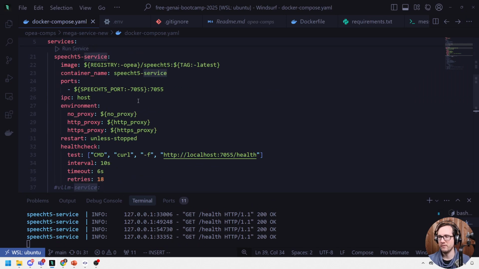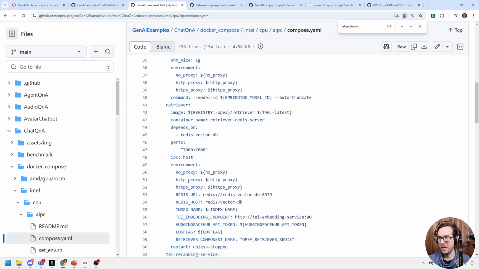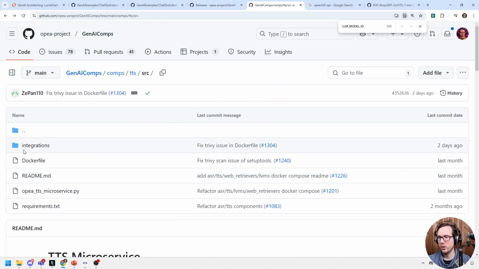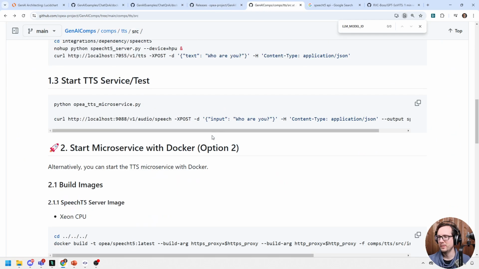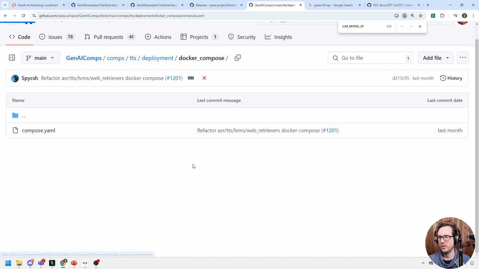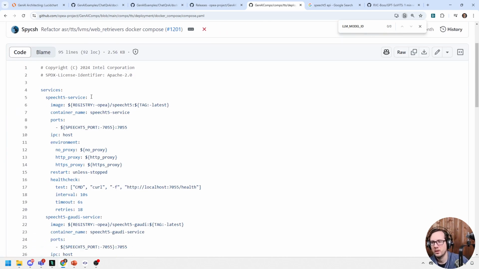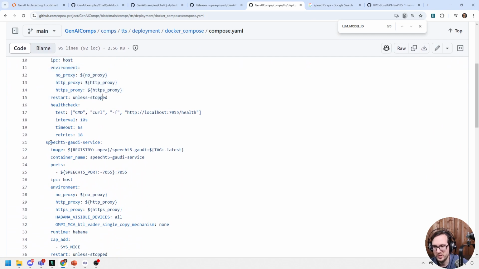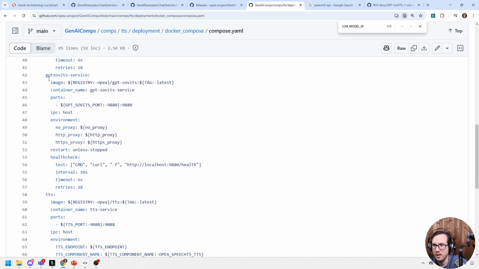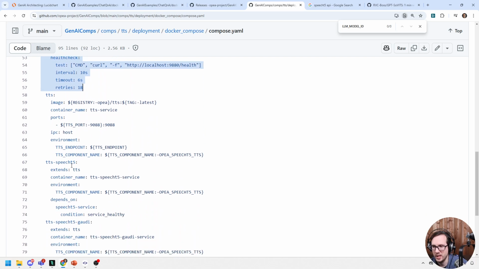So I'm going to go ahead and close this out. We'll go and take a look. So we have the SpeechT5 service. That answers our question about that. And what I'm looking for is the other stuff to it. So in here, where did it go? I keep losing it every 2 seconds. We're in the TTS here. TTS, deployment, docker compose, compose. And so we need obviously this one. This is if we want to run it for Gaudi, so it's probably compiled in a particular way for Gaudi. We have this service here, and then we have TTS. I'm not sure why we have TTS.